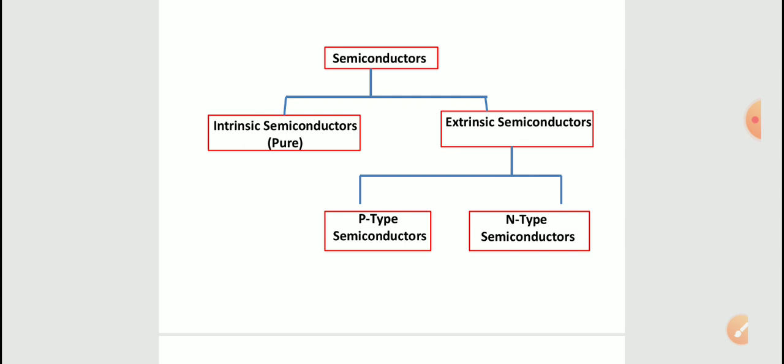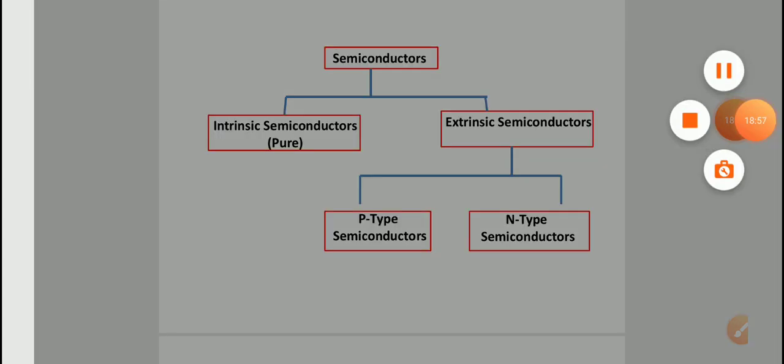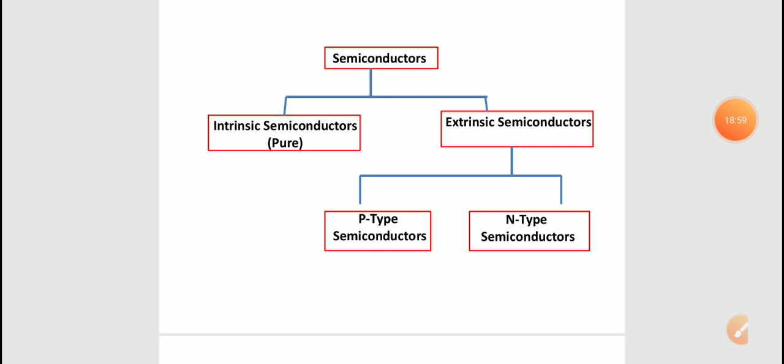Now we will see the classification of semiconductors. Basically, semiconductors are classified into 2 types: intrinsic semiconductors and extrinsic semiconductors. Intrinsic semiconductors are pure semiconductors, and extrinsic semiconductors are impure semiconductors which form due to doping. These extrinsic semiconductors are again classified into 2 types: p-type semiconductors and n-type semiconductors. More details can be seen in the next video.